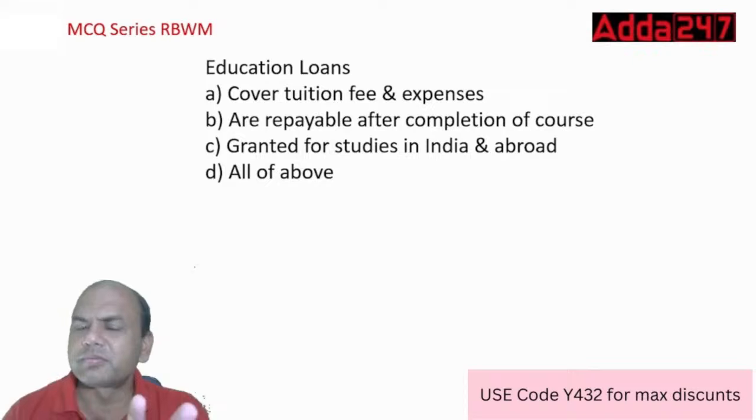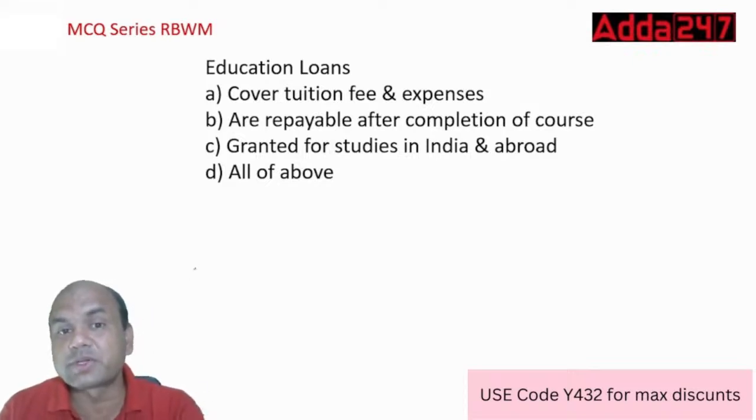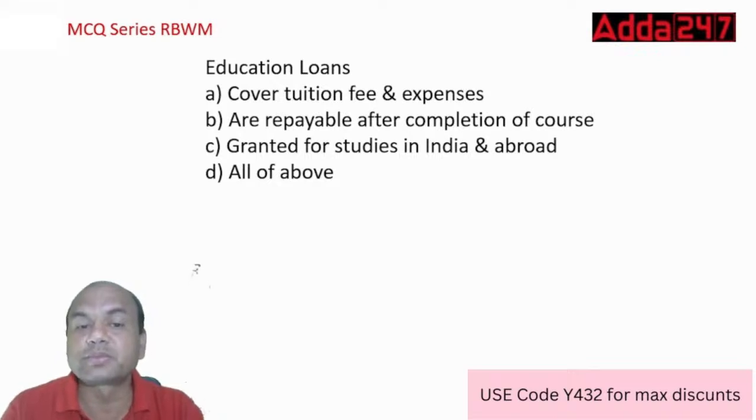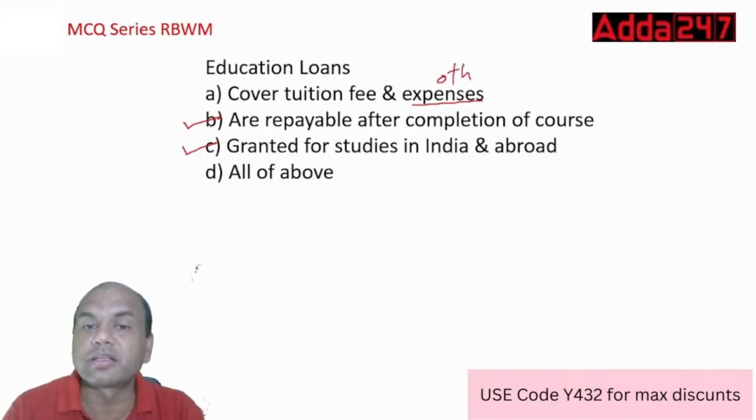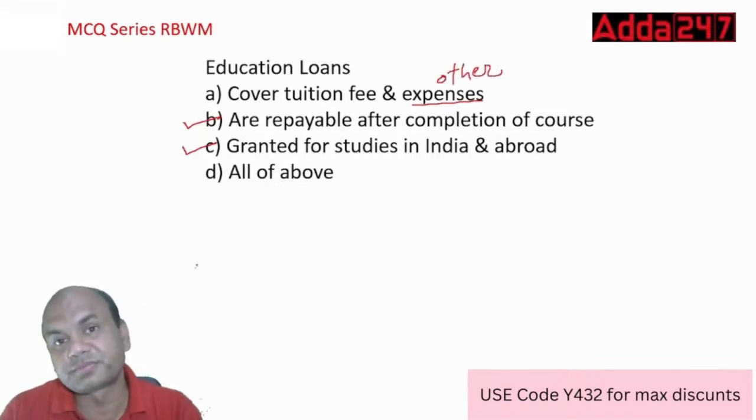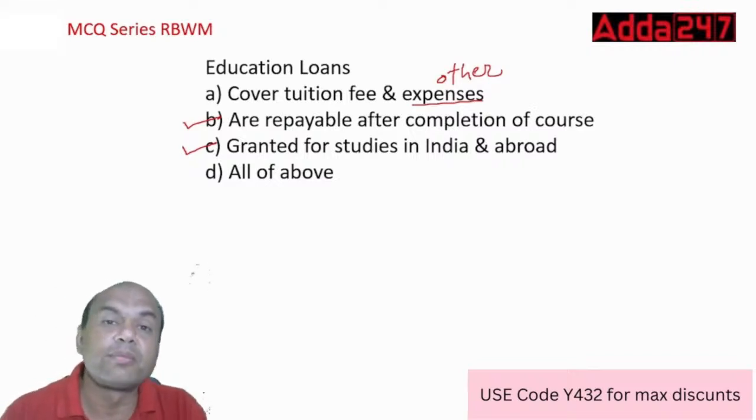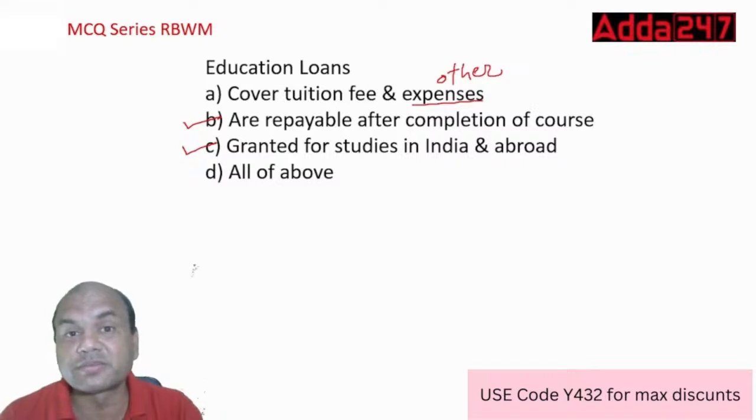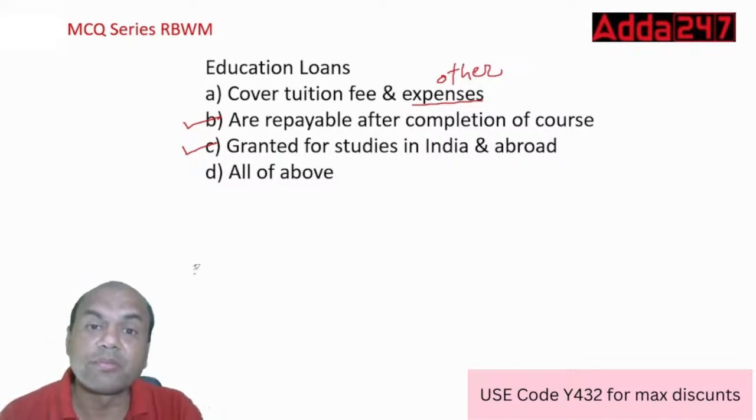Now a bit difficult one. Earlier ones were simple. Now the difficult one. Education loans, they cover what? Tuition fees and expenses, are repayable after completion of the course, granted for studies in India and abroad, and all of the above. Now see here, B is correct, C is correct. But what about A? Does an education loan cover tuition fees and other expenses? Does it cover the hostel fees? Does it cover my daily expenses for staying there, my food expenses? Or does it cover only tuition fees?